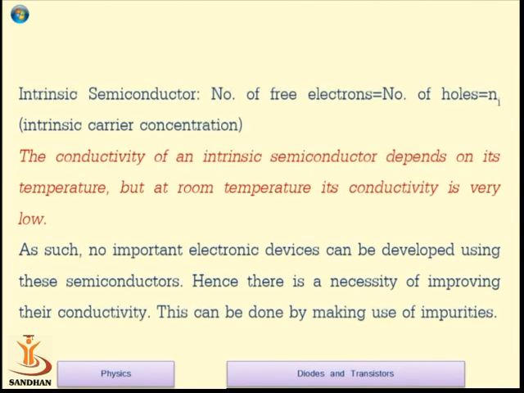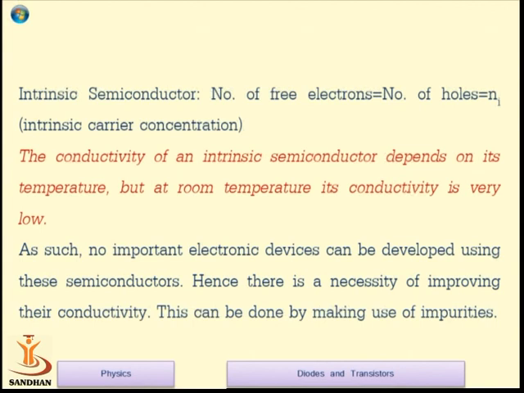So there are two types of semiconductors. One is the intrinsic semiconductor and another is the extrinsic semiconductor. An intrinsic semiconductor is a pure semiconductor where the impurity is 0. Silicon and germanium, these semiconducting materials without doping, are considered intrinsic semiconductors.